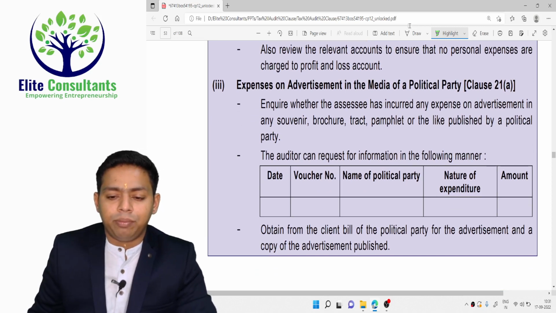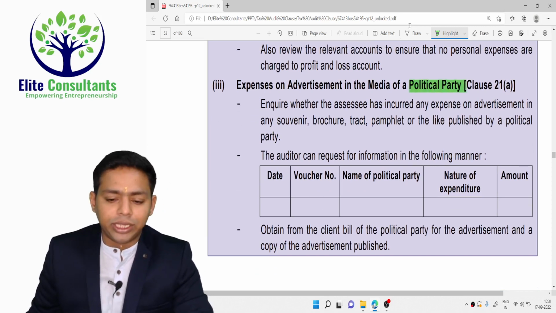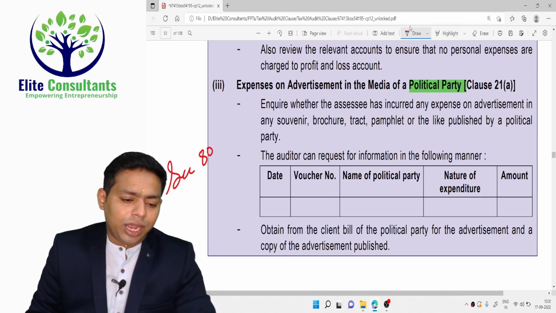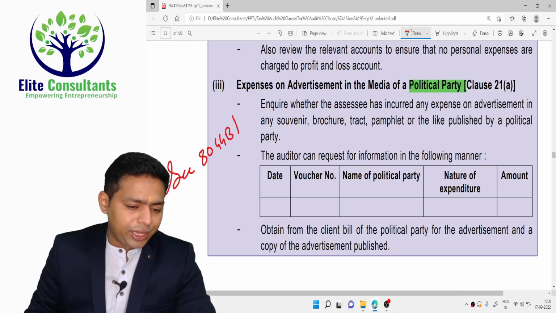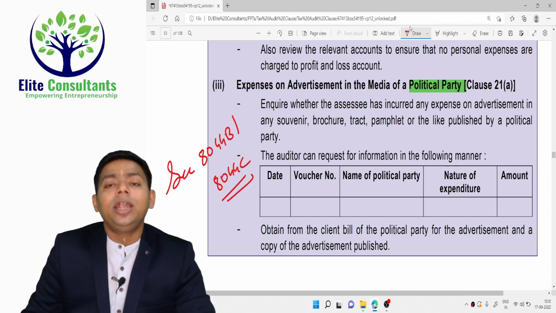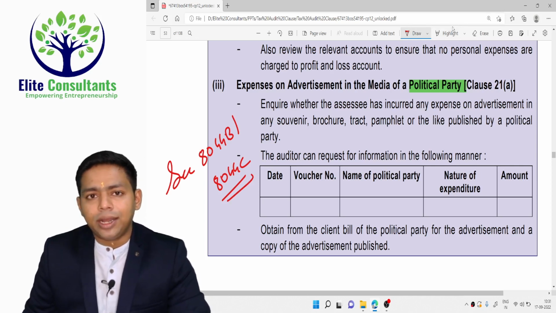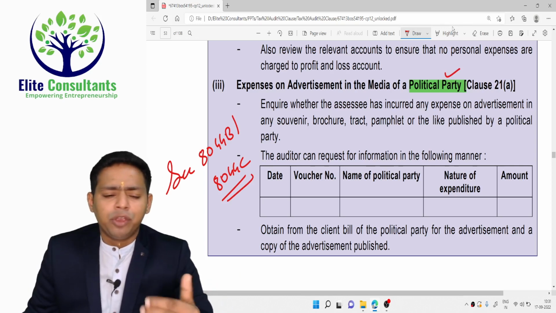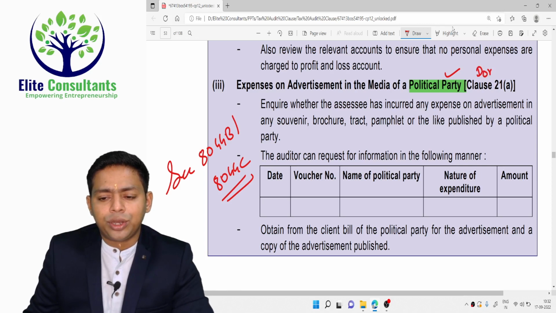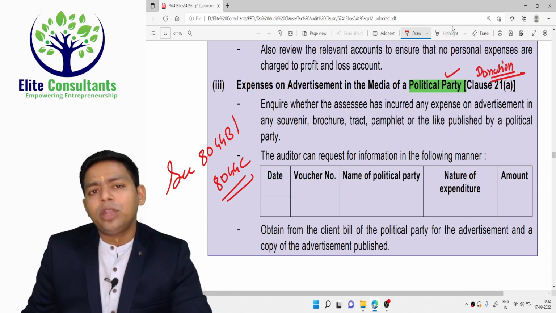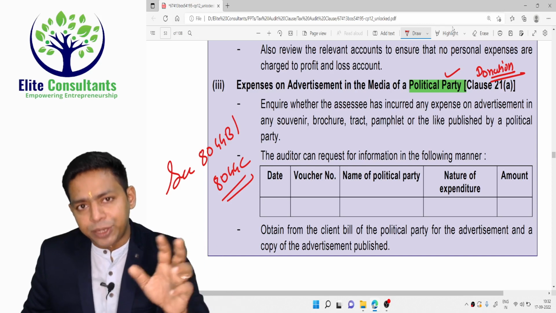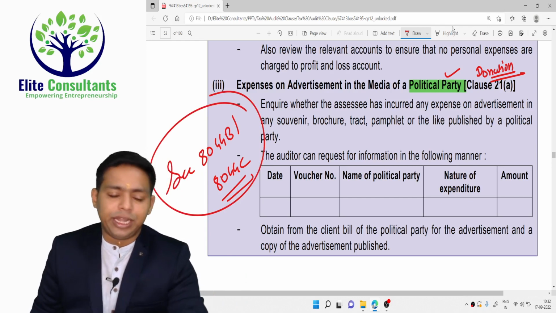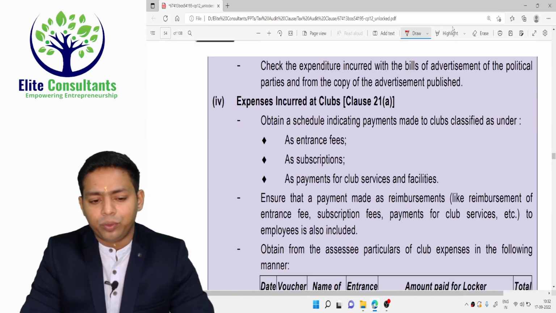Expenses on advertisement in media of a political party, this is completely disallowed. It is not allowed here. But the assessee can claim deduction under section 80GGB or 80GGC. Here it is disallowed. So Chapter VI-A deduction is eligible for the same item, because whenever you do the advertisement with the political party, we do not call it advertisement. Technically it is a donation given to the political party, and donation is not a business expenditure. That's the reason it is disallowed under PGBP, but it will be allowed as a deduction as a charity under 80GGB and 80GGC. So that detail you have to have here.